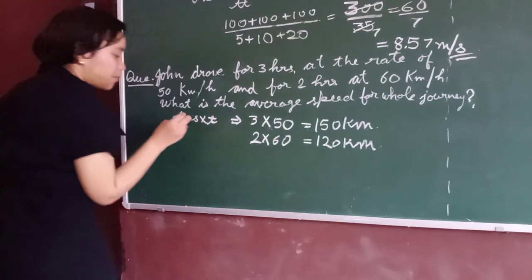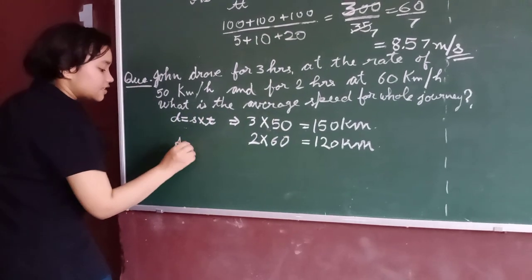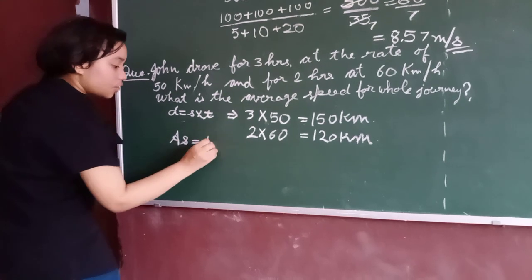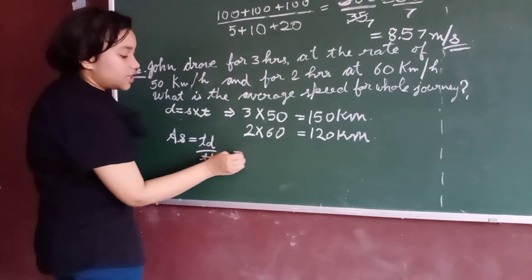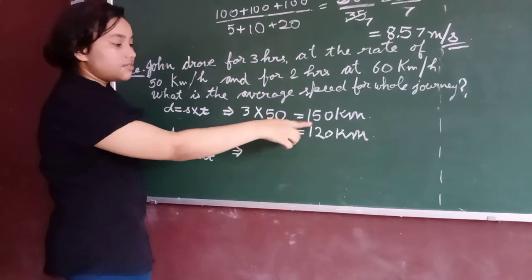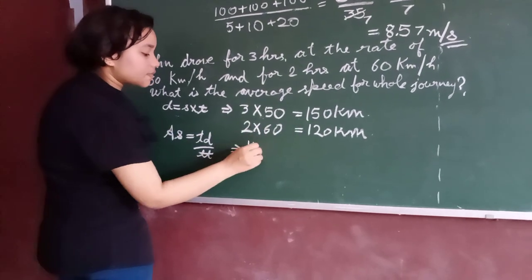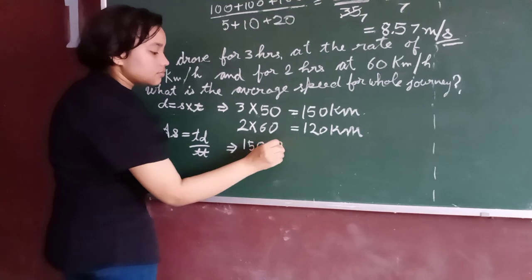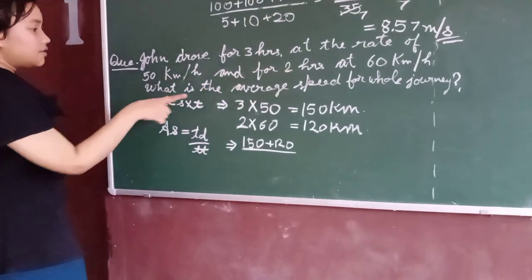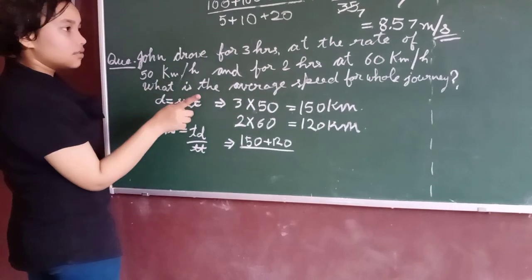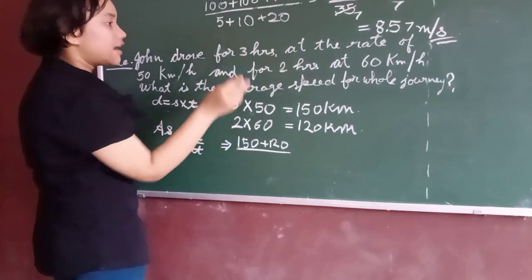Now average speed is equal to total distance upon total time taken. So what is the total distance? 150 plus 120, upon total time, 2 hours and 3 hours.